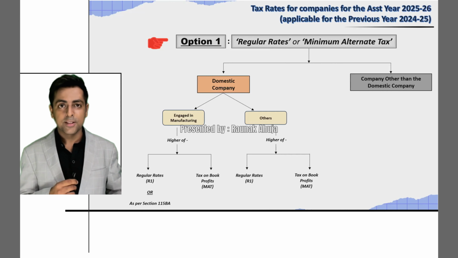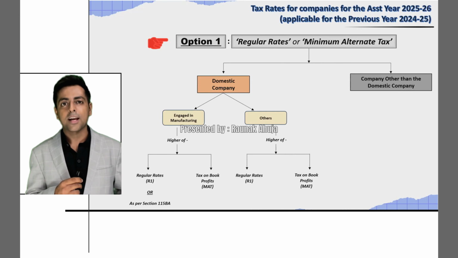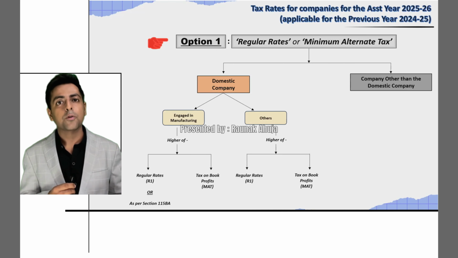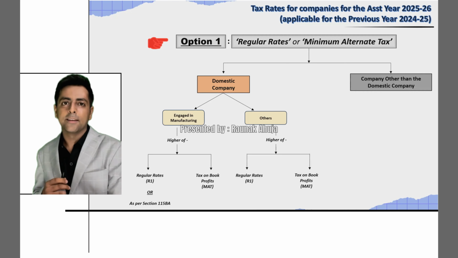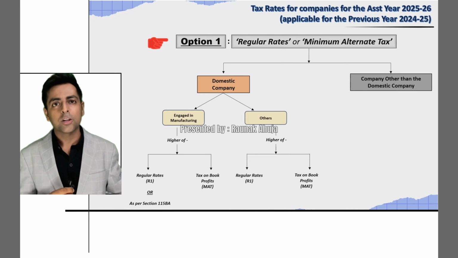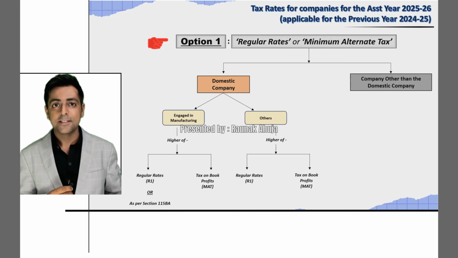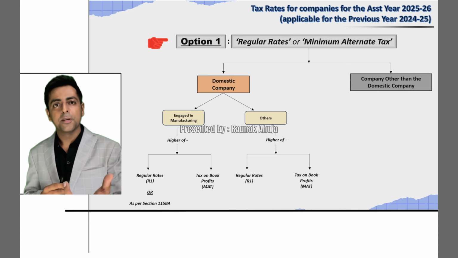The only difference that you can see in the manner of calculation of taxes is that the domestic companies which are engaged in manufacturing have an additional option to choose from rates that are provided under section 115BA. This option is not available to companies that are not engaged in manufacturing. This is the only difference between two. Rest, everything remains the same.